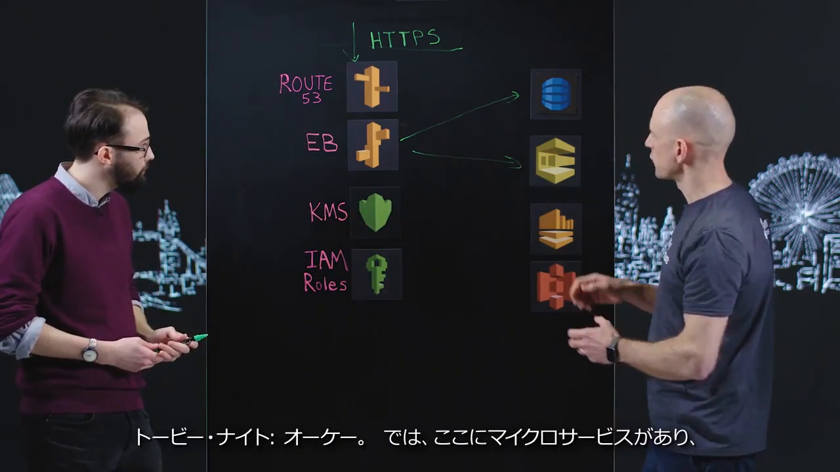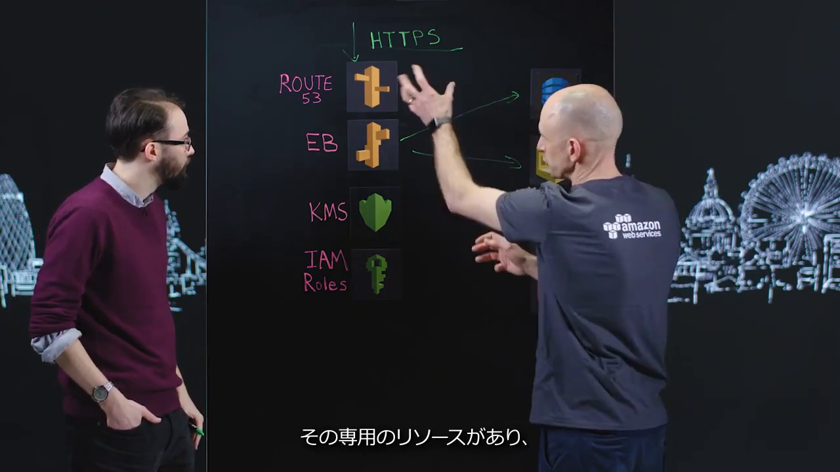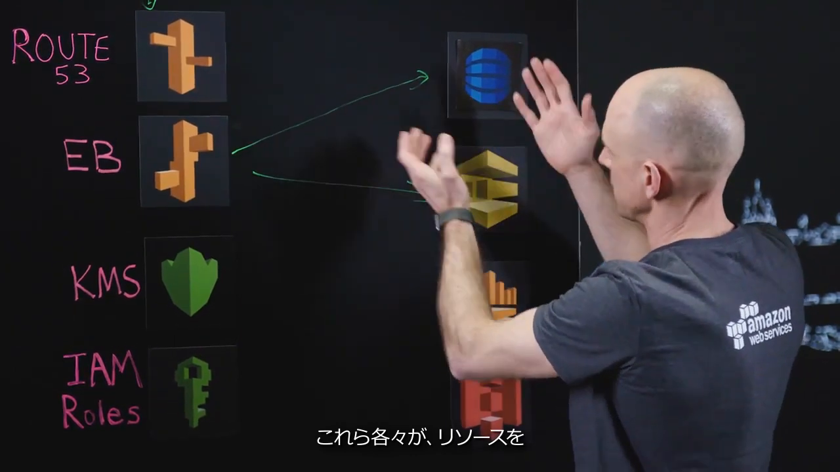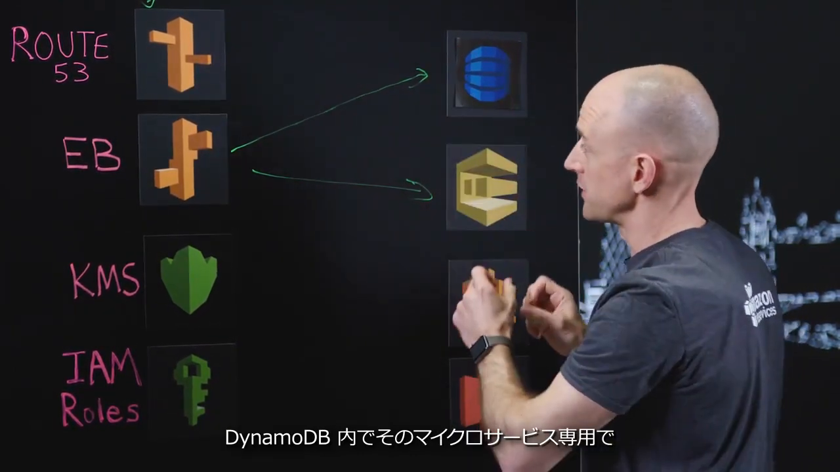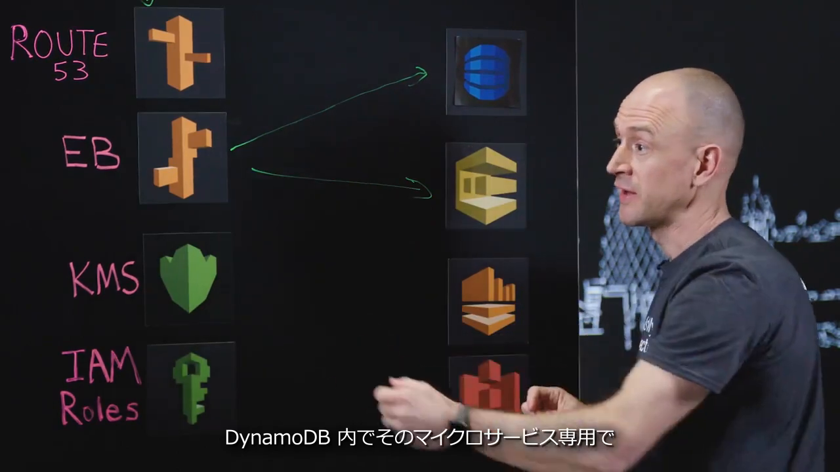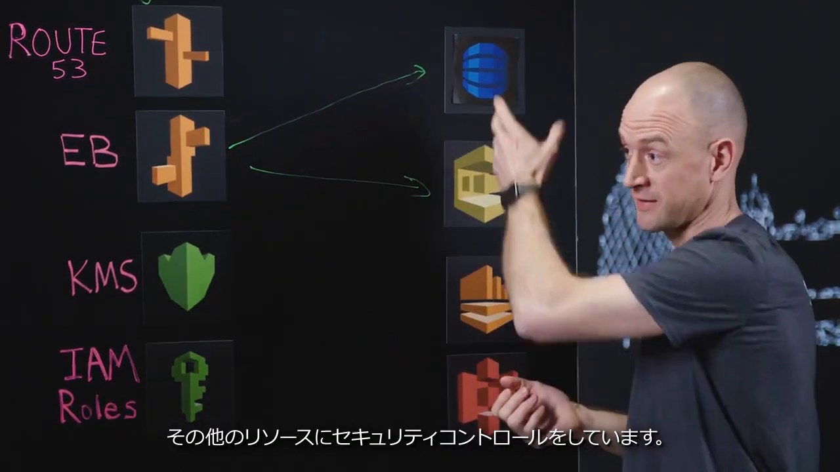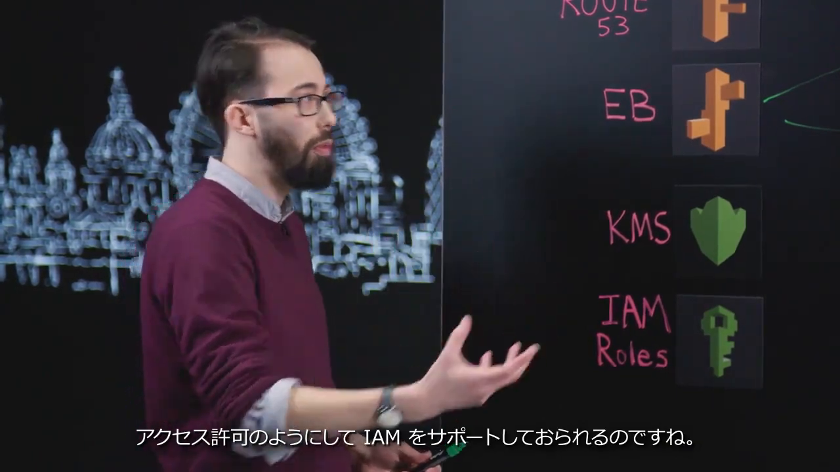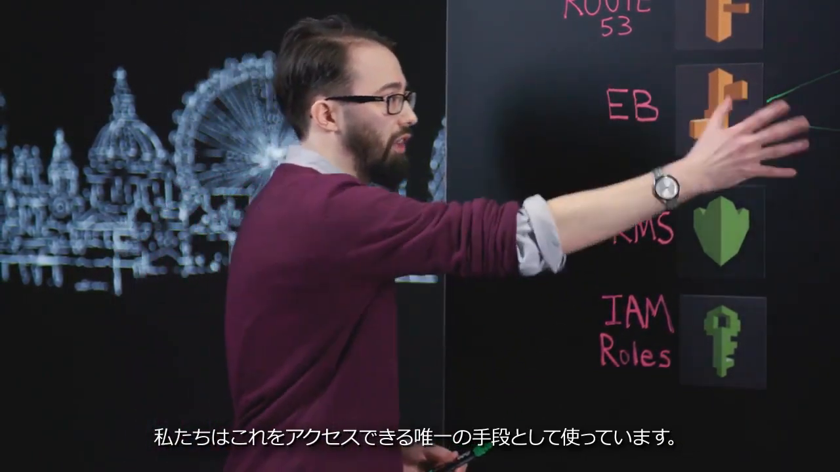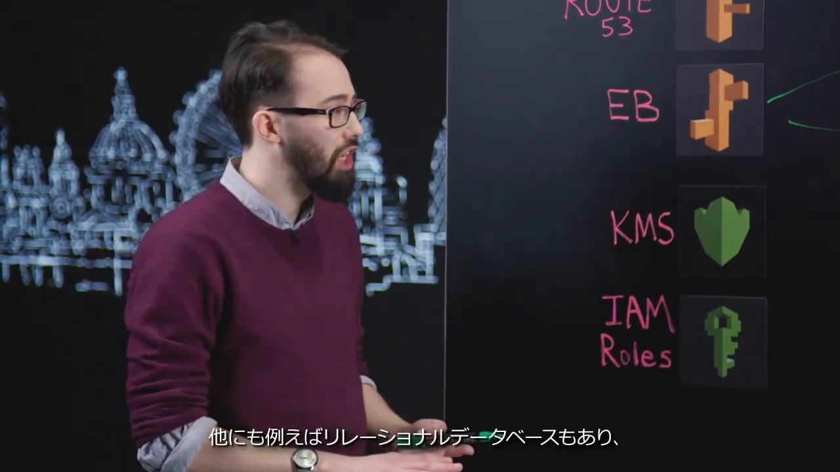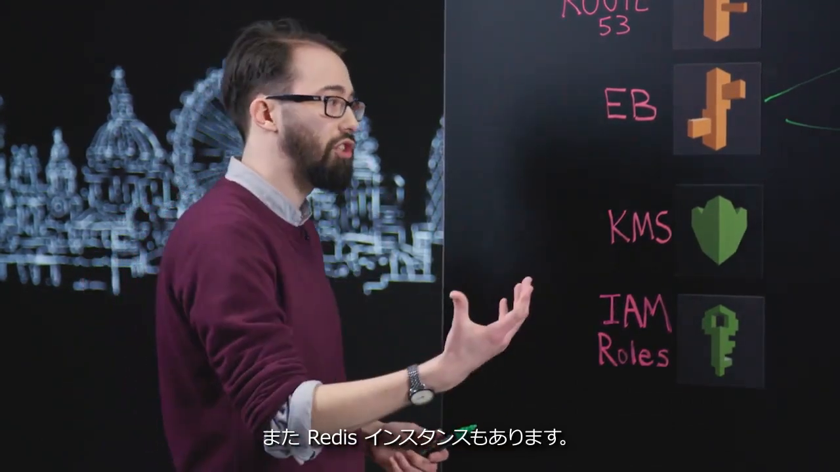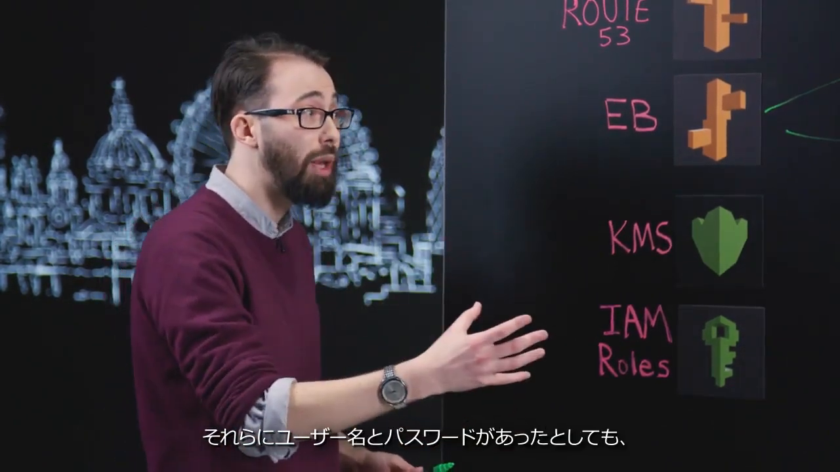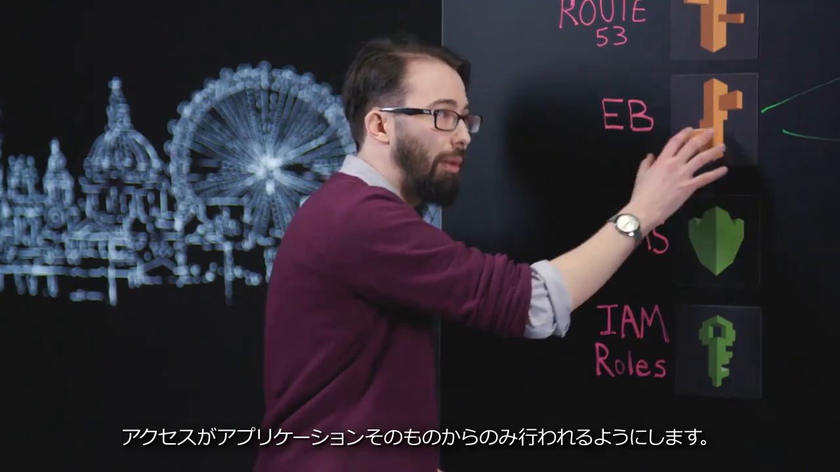Okay. So you've got your microservice, you've got certain resources which are specific to it, you're leveraging some other services, and the resources, say within DynamoDB, are specific to that microservice, and security controls access to that resource. Exactly. For Amazon services that support IAM as a form of permissioning, we're using that to ensure that's the only thing that can access it. There are some other things like relational databases or Redis instances, for which we use security groups to ensure that, even if they have usernames and passwords, the access is only coming from the application itself.